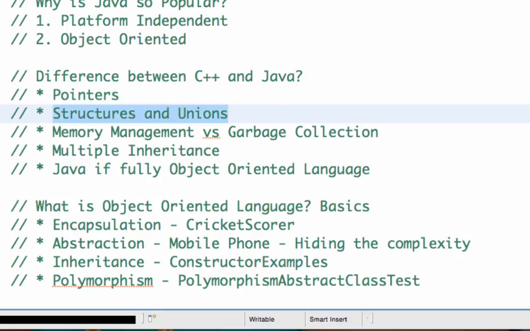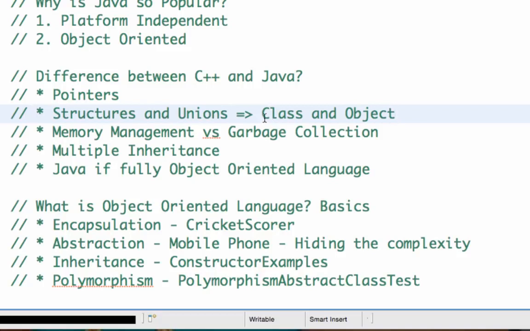And the other thing is, there are concepts like structures and unions in C and C++. However, Java is an object-oriented language, and hence it doesn't have structures and unions. All that it has is class and objects. In C++ we use structures and unions, and also class and objects to an extent, but in Java we don't have structures and unions.